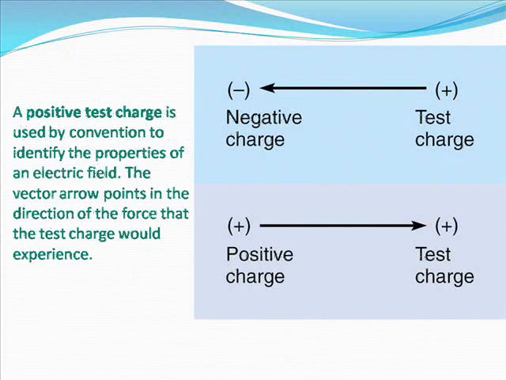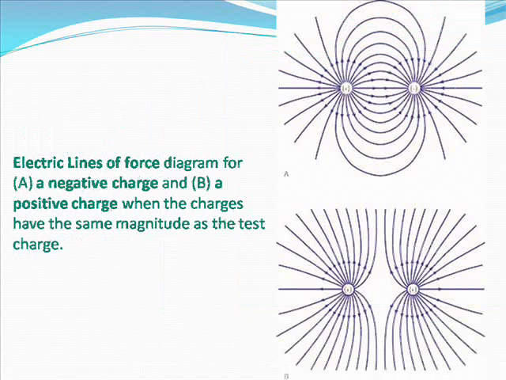A positive test charge is used by convention to identify the properties of an electric field. The vector arrow points in the direction of the force that the test charge would experience. Electric lines of force diagram for A, a negative charge, and B, a positive charge, when the charges have the same magnitude as the test charge.